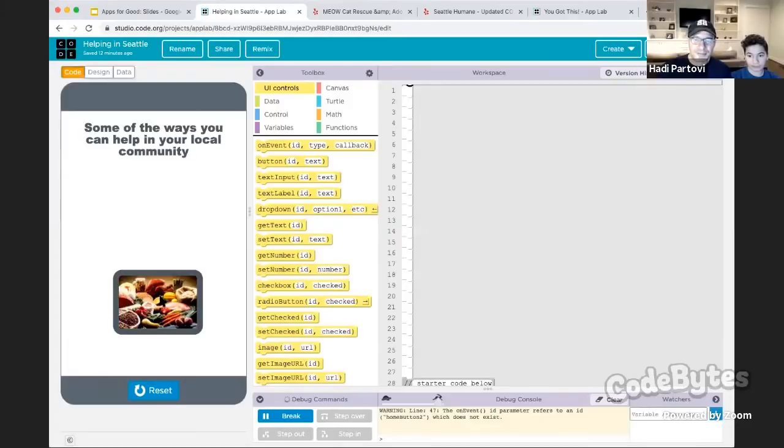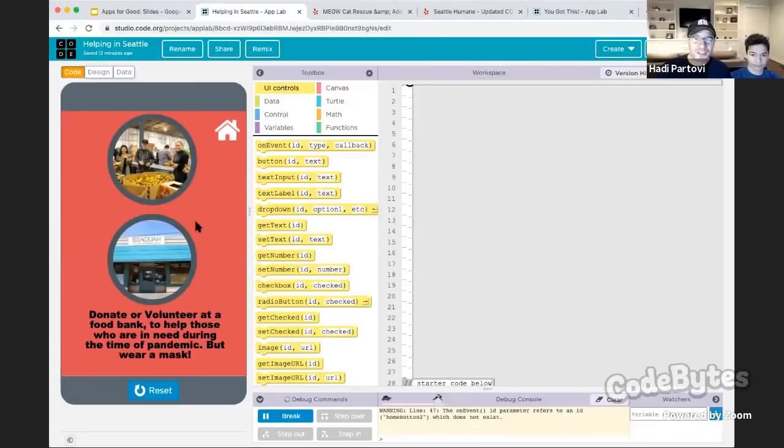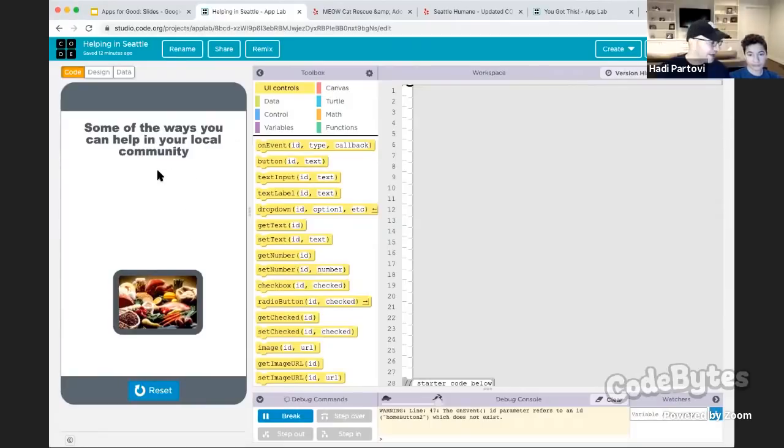This area is empty, but one of these areas is to help with a food bank and to volunteer, and you click here and it shows you options for different food banks, and it says you can donate or volunteer at a food bank to help those who are in need in the pandemic, but of course wear a mask. And we can go back here, and I want to add another volunteering option with Darius.